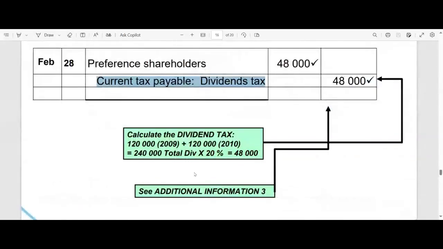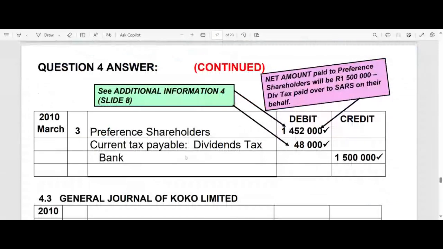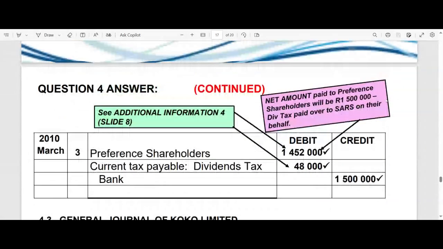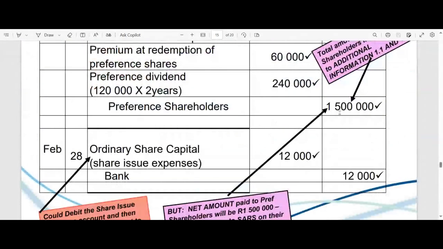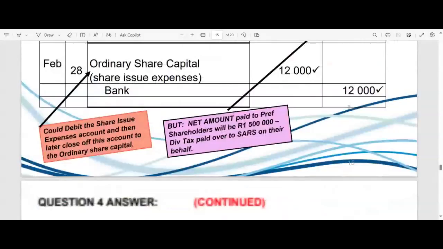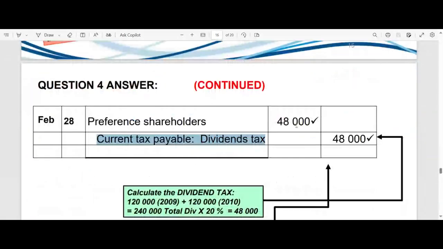Right, ladies and gents, our time is almost up. And this is where they make the payment. So at that stage, once you've done this adjustment, the balance on your preference shareholders account isn't 1,500,000 anymore. The balance now is 1,500,000 less 48,000. So that is the balance on your preference shareholders account that we owe them.